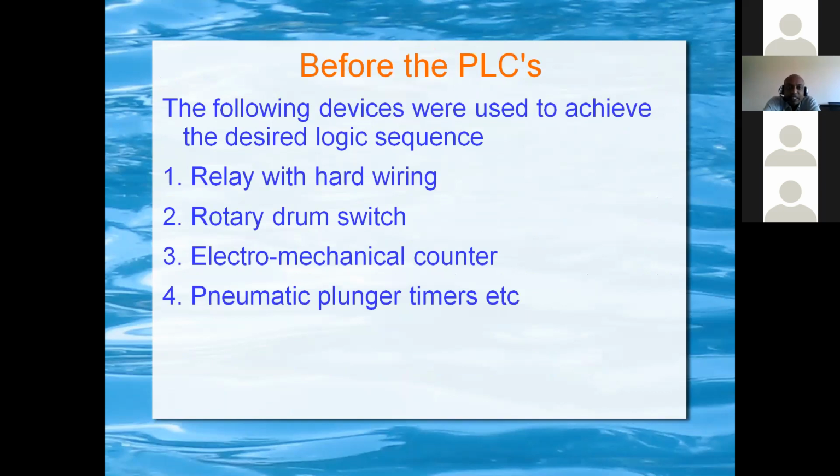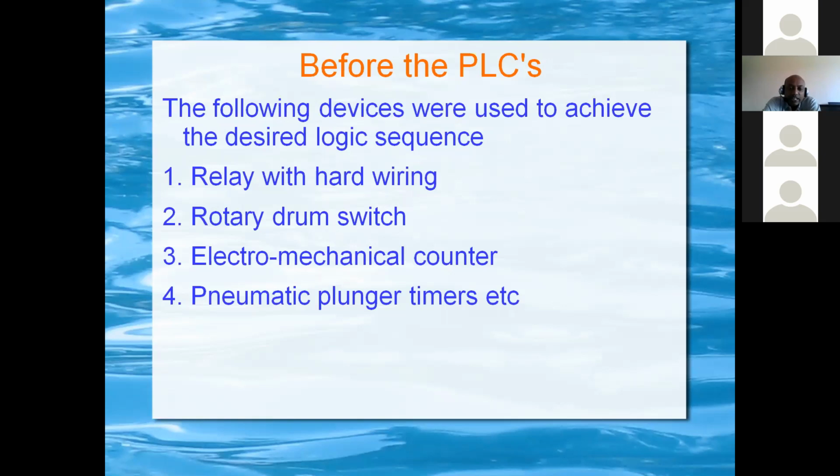Before the PLC was invented, the following devices were used to achieve the desired logic sequences. Relays with hard wiring; nowadays relays are still used, but very minimally. Rotary drum switches, for sequential operations. Electromechanical counters for counting how many bags have been packed or how many bottles have been filled.